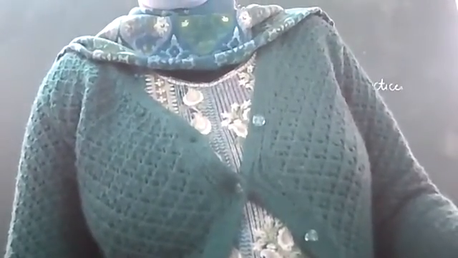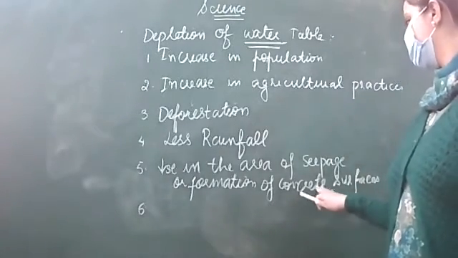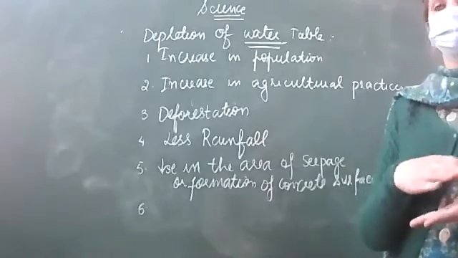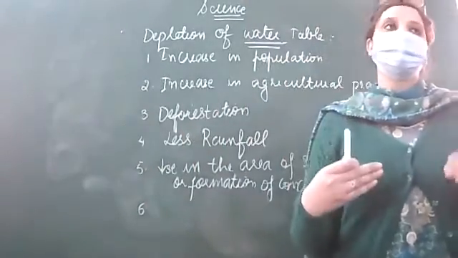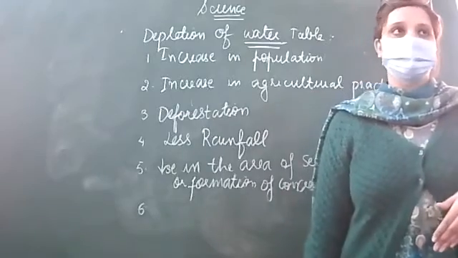Due to the decrease in the area of seepage, we do not have sufficient land to seep the rainwater into the ground and fill the underground water.